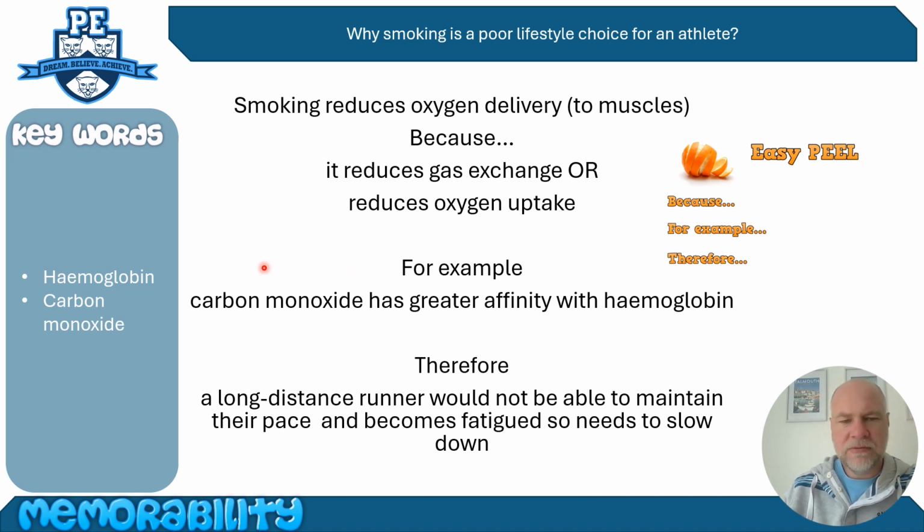One of the main reasons is that carbon monoxide in the cigarette smoke has a greater affinity with haemoglobin. Haemoglobin is in your red blood cells, if you remember, and it is the substance that grabs hold of the oxygen and holds onto it as it goes around your body to take it to the muscles. Carbon monoxide is drawn to haemoglobin more strongly than oxygen, and if the haemoglobin is loaded up with carbon monoxide, then the oxygen is not going to jump on the red blood cells to be able to get to the muscles.